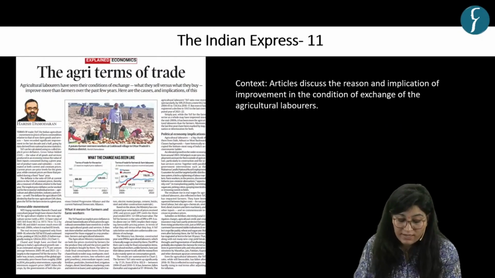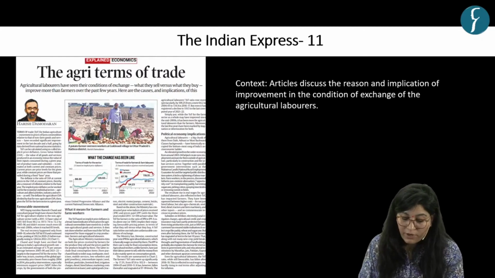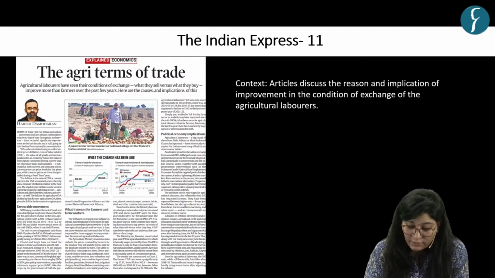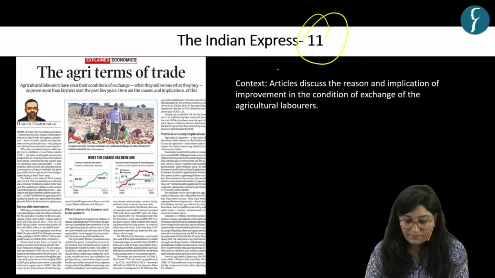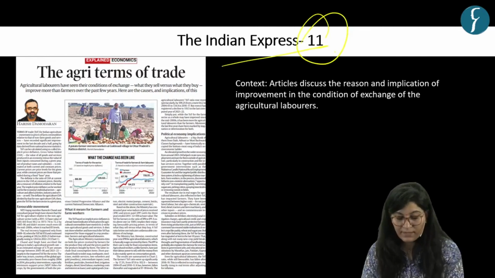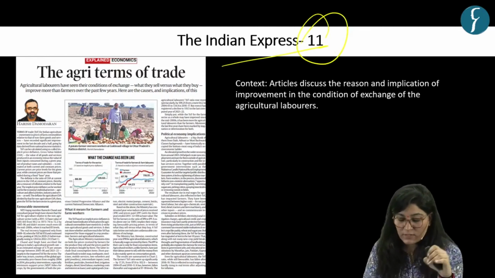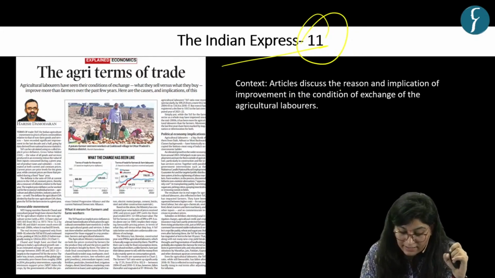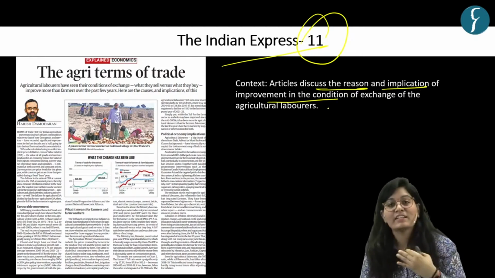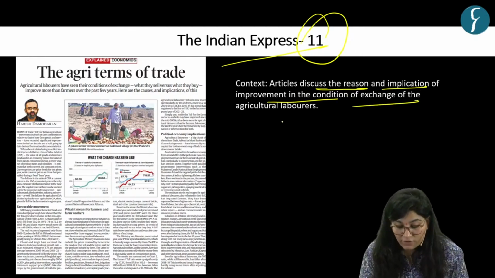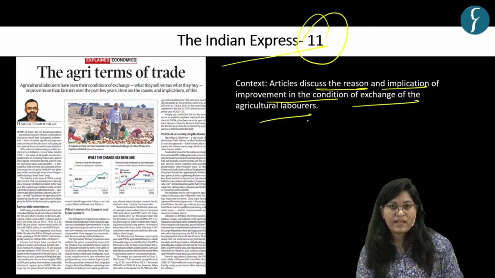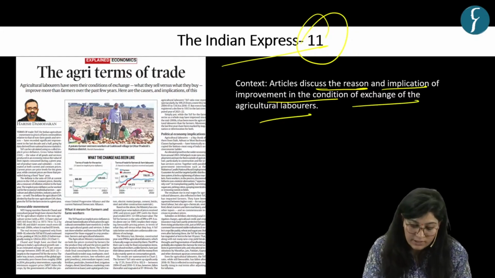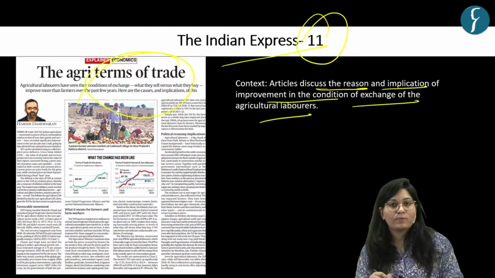Now let's come to our last three-pointer, which is based on a news article that appeared on page number 11 in the Indian Express. The context of this news article is that it discussed the reasons and implications of improvement in the condition of exchange of agricultural labourers, and it also talks about terms of trade, which we will take up in the form of an MCQ.